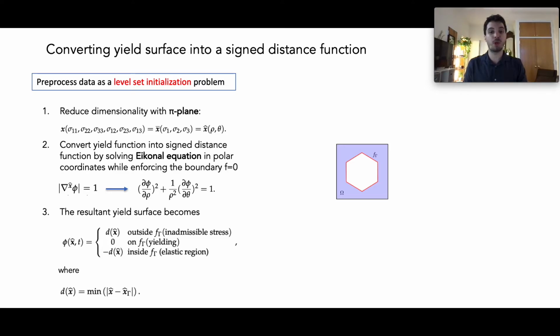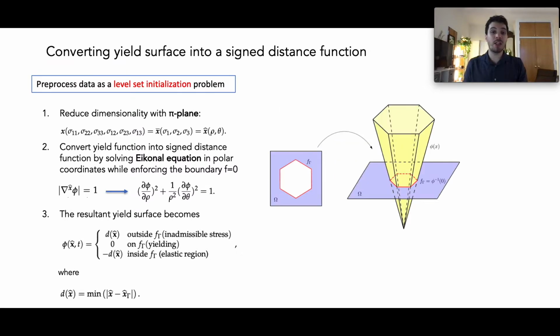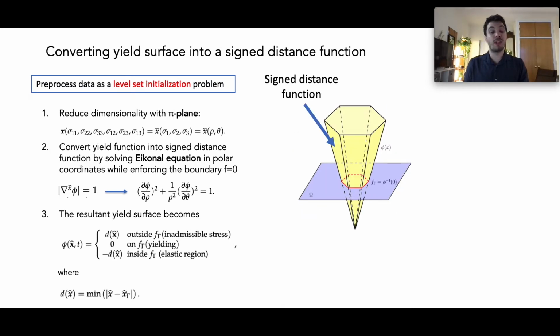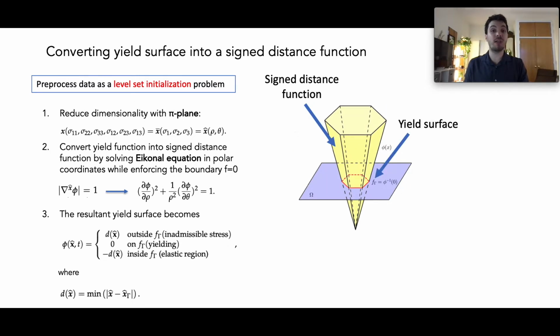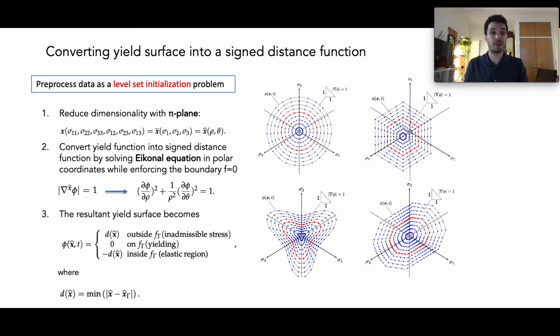To achieve that, we borrow some ideas from the level set theory. We pre-process our yield surface data as a level set initialization problem to construct a signed distance function level set, where the zeroth level of the signed distance function is the approximated yield surface. This way we can generate a database of auxiliary data points to train our yield function neural networks on. In the context of machine learning, this could be seen as a method of data augmentation.